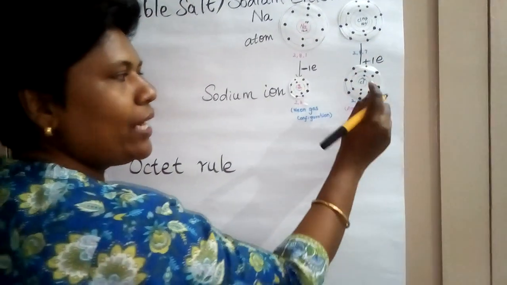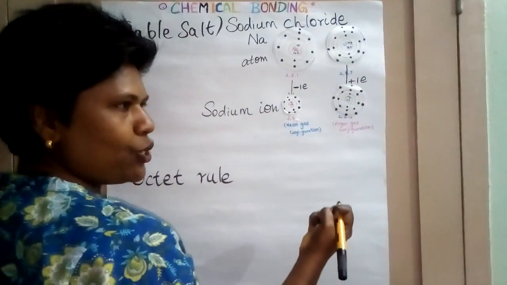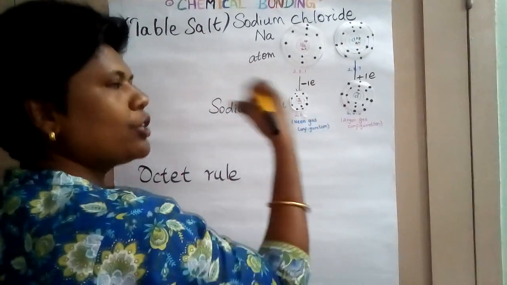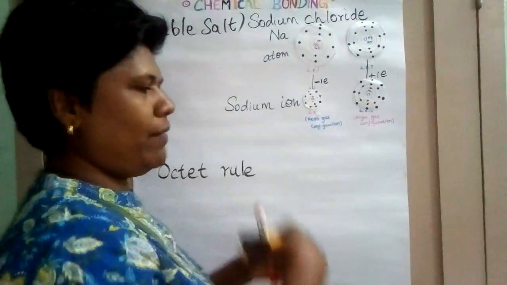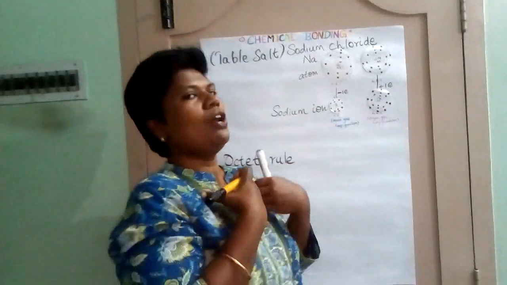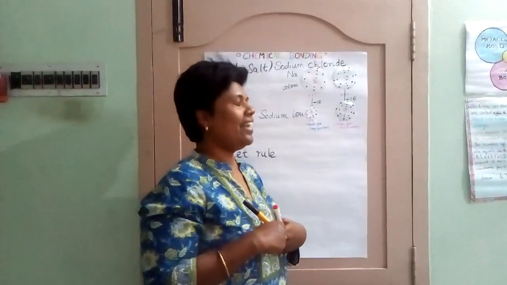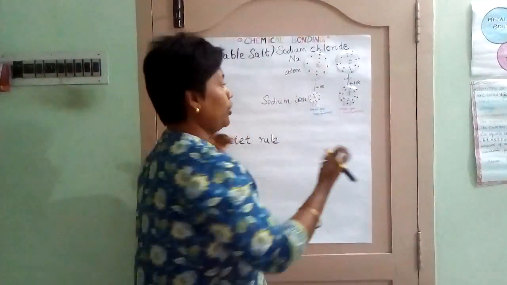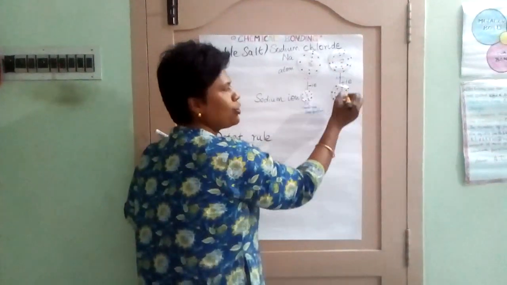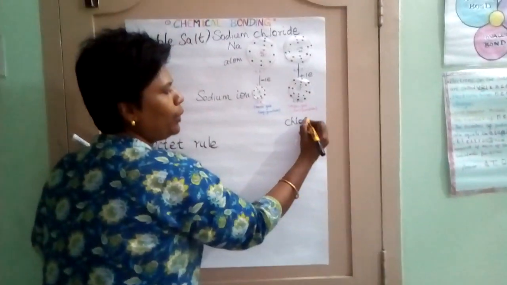When it gains an electron, it carries negative charge. When you lose an electron, you carry positive charge. Keep it in mind. When you lose negative charge from us, we will carry positive charge. When you gain an electron, you will carry negative charge. So it becomes an ion now. We are no more going to call it chlorine. We are going to call this a chloride ion.